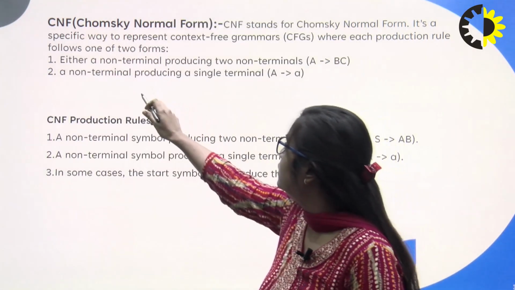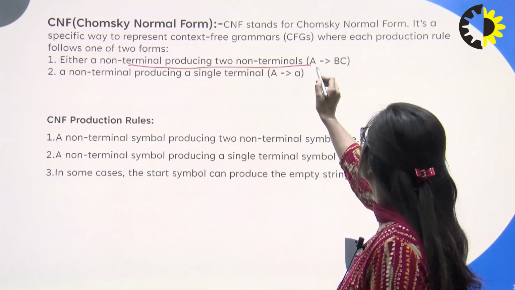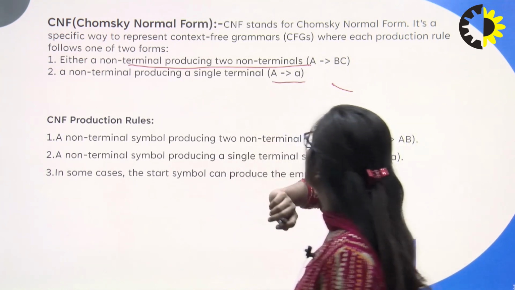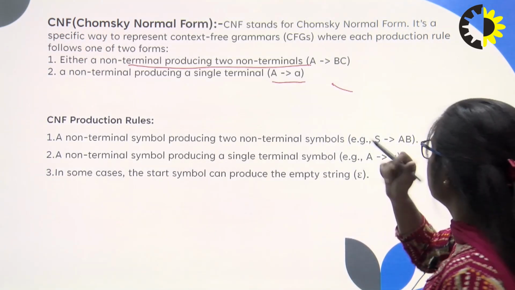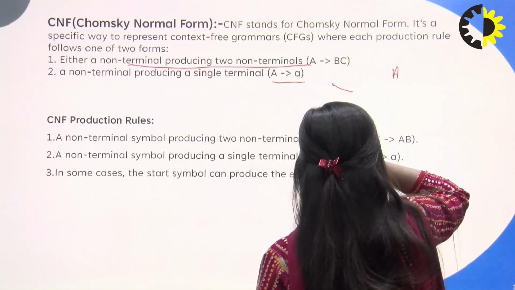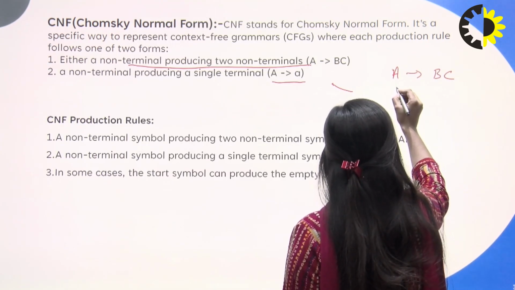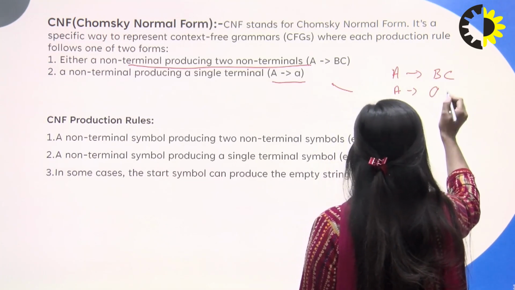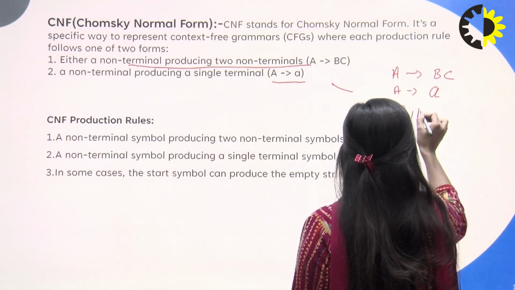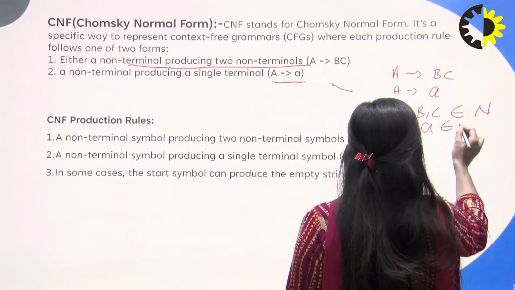The two forms are either a non-terminal producing two non-terminal symbols, A produces BC, or a non-terminal producing a single terminal, A produces a. It means in a CNF, the left hand side has only a single non-terminal, and the right hand side has either two non-terminals or a single terminal. Here A, B, C belong to non-terminals and a belongs to terminals.